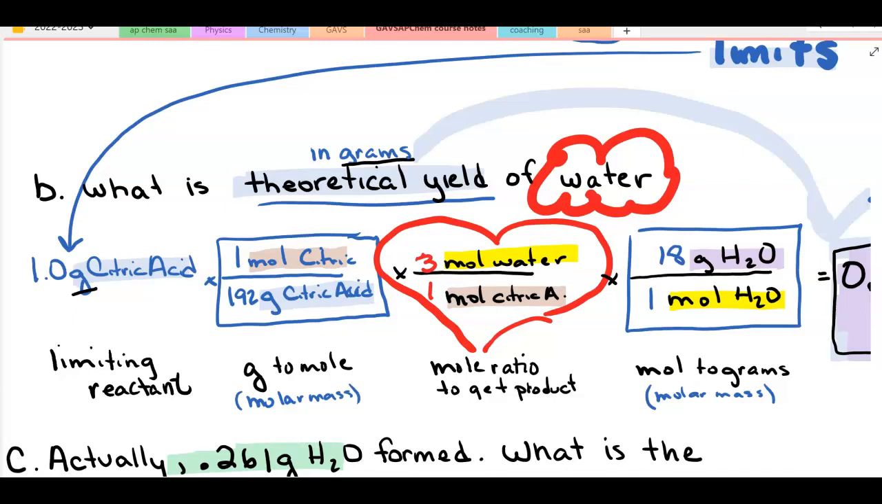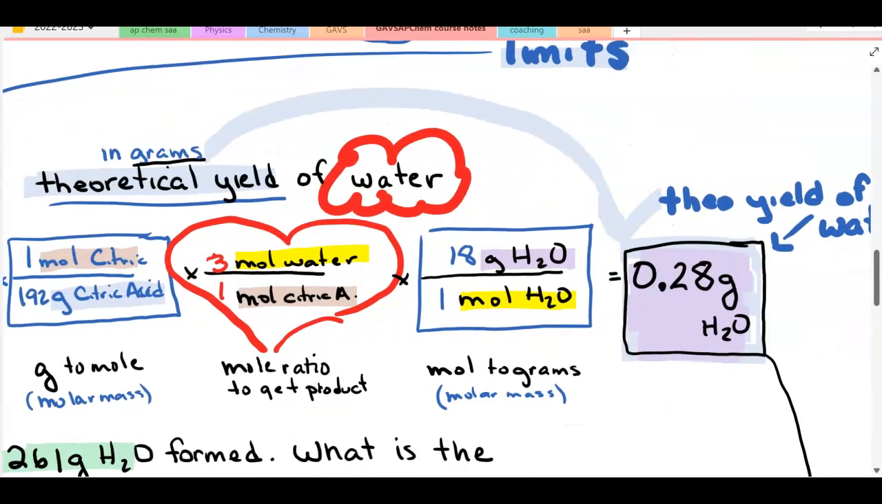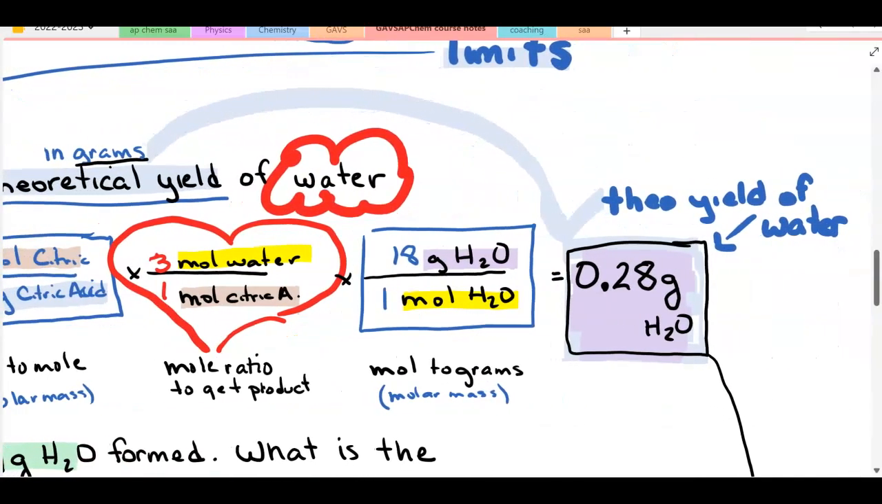This product happens to be the water, and I wanted to know the mass in grams, so I'm going to change moles into grams by using the molar mass of water, which is 18 grams per mole, and this told me that I have 0.28 grams of water forming. This is my theoretical yield. This is the expected yield based on the stoichiometry and the limiting reactant I started with.